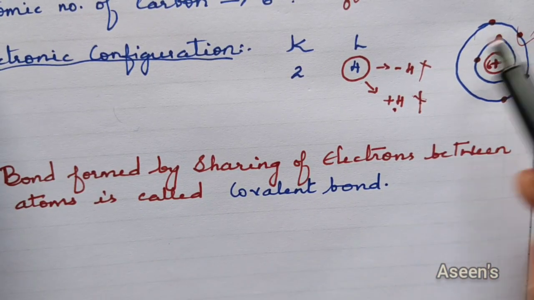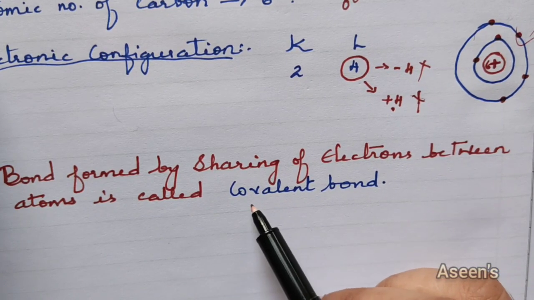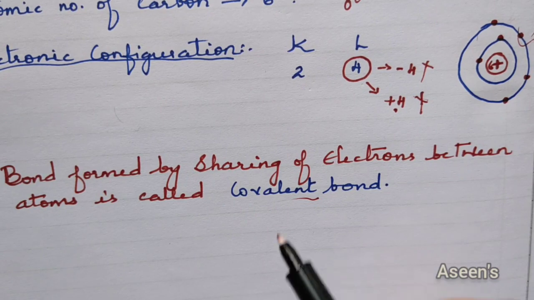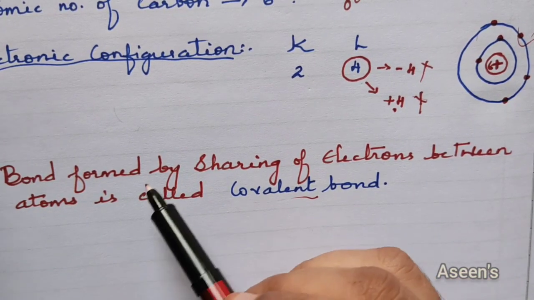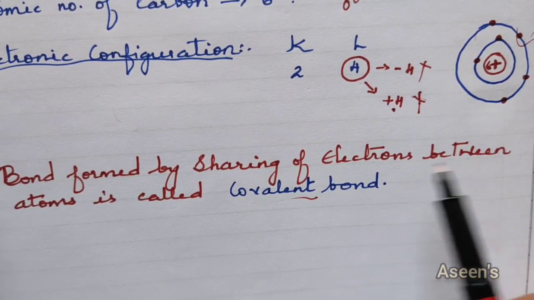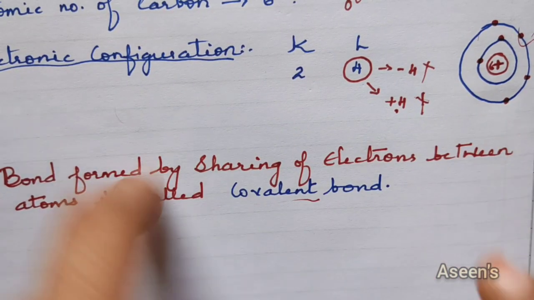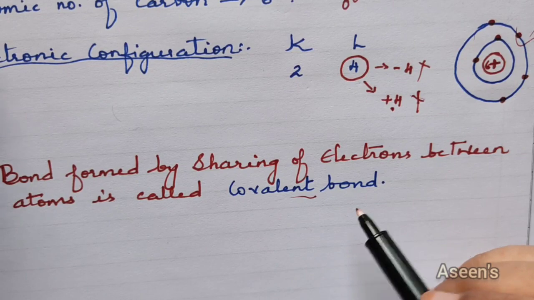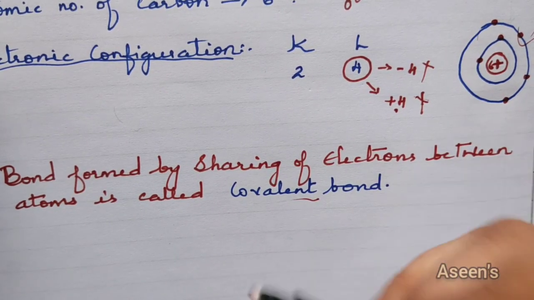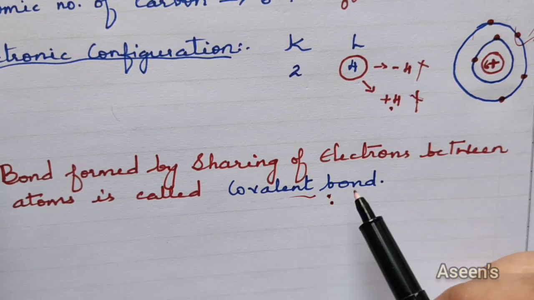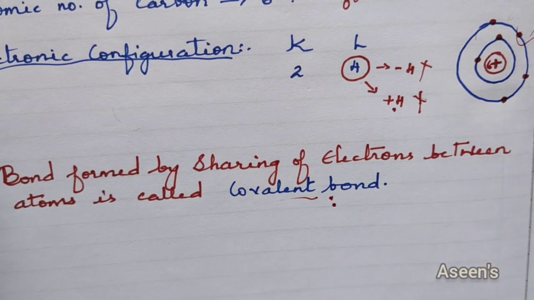So when such a possibility occurs, a covalent bond comes into existence. A covalent bond is nothing but a bond formed by sharing of electrons between atoms. When there is a sharing of electrons happening between two atoms, we call such bonds covalent bonds. How does this occur? What are the possibilities? We are going to see that forth.